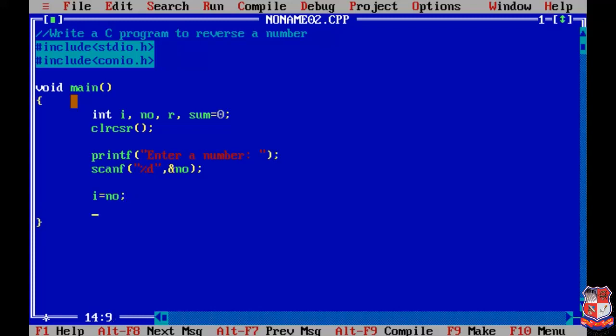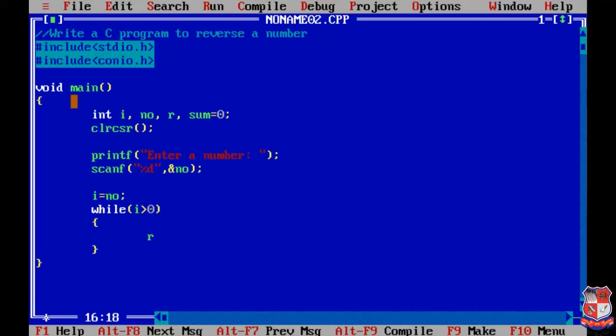So now we are going to write the while loop with the condition. We already discussed the condition will be I > 0. Inside the body of the loop we have to write the logic behind the reverse number. Firstly we have to find the remainder of the number.